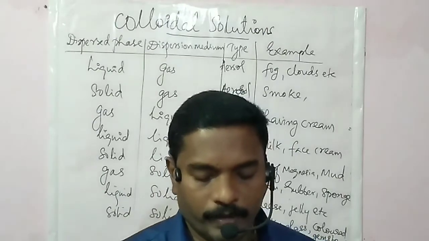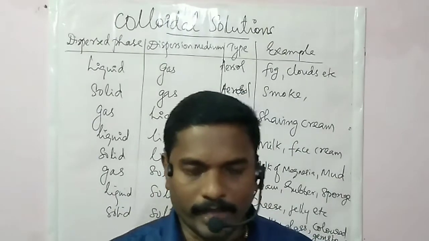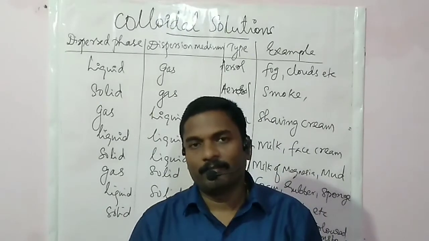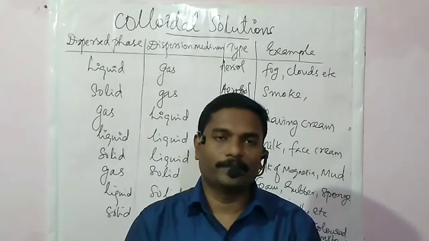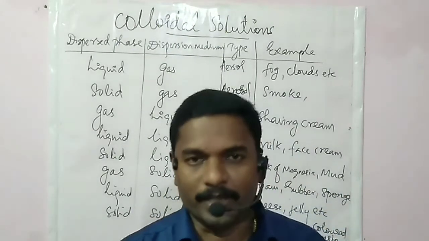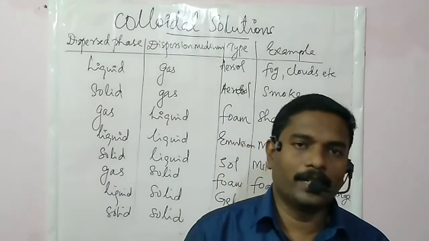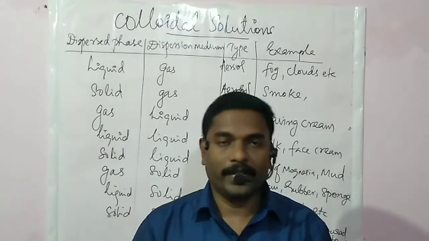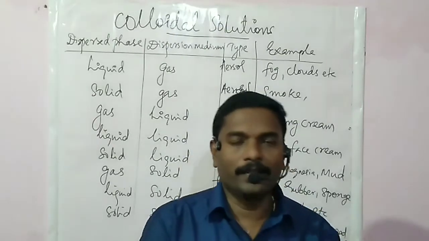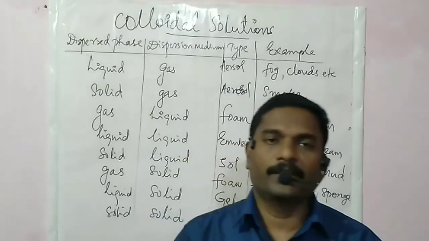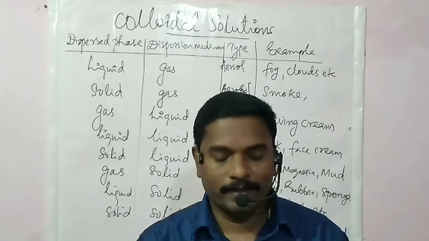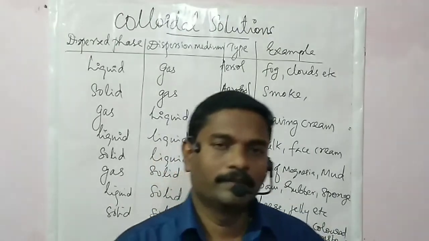And here, today's topic, let's rewind. What is a colloidal solution? A colloidal solution is an intermediate between a true solution and a suspension, in which the particle sizes are in between those of solutions and suspensions, and they are a heterogeneous mixture.